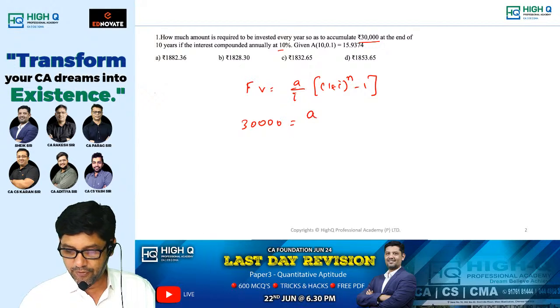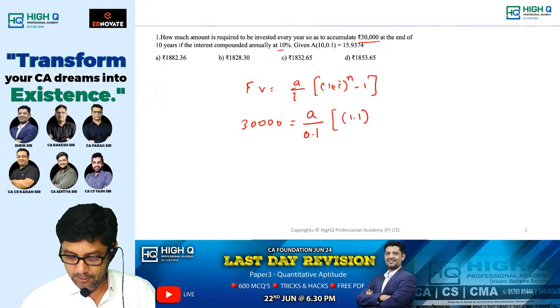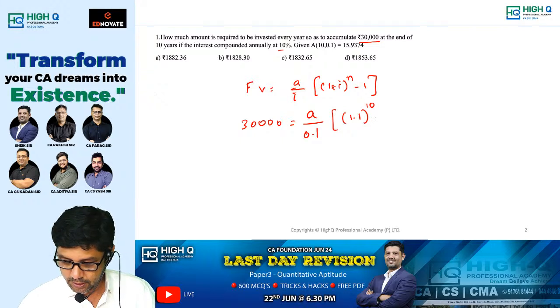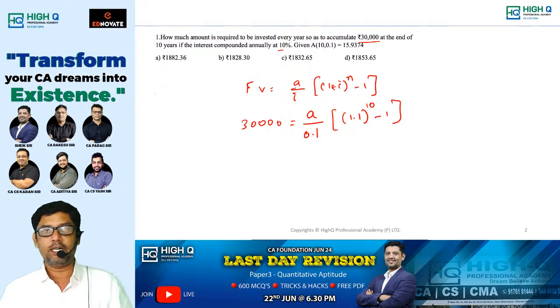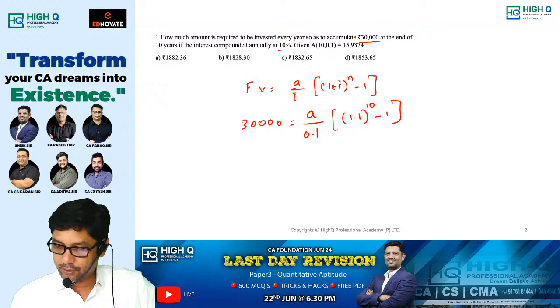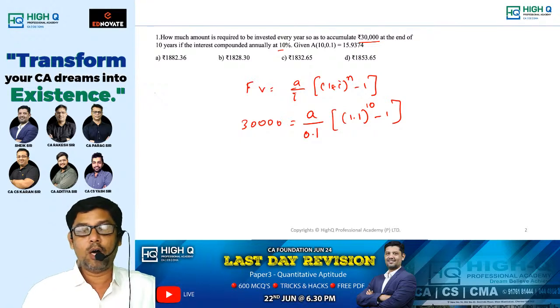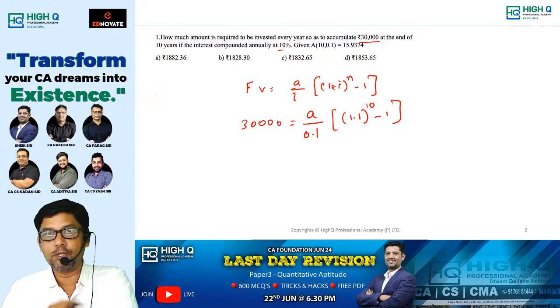They ask you to find how much to be invested every year, which is A. I is 0.1, 1.1 whole power 10 years minus 1. Then you will simplify and get the answer. This is the actual method. After this you must know how to proceed further.